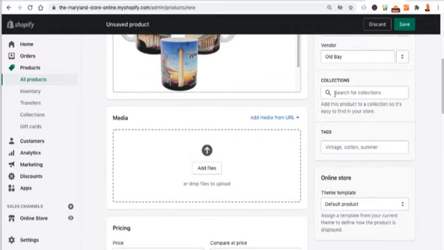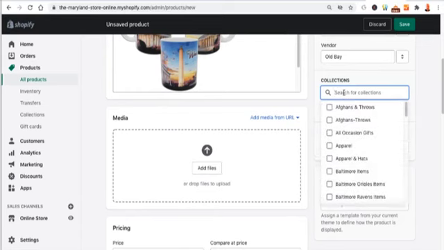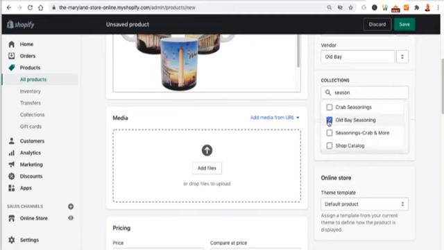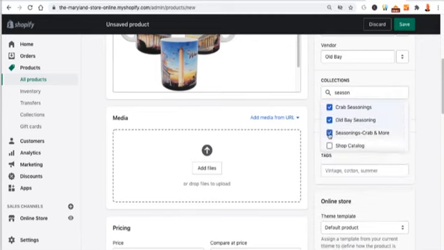So I want to put this under a couple of different collections. I want this product to show under different categories, collections, etc. So I want it to show under seasoning. So Old Bay seasoning. I want to show crab seasoning, crab and more. So now I don't have to go into each of those collections and assign the product, right? So I just assigned all this product to all 3 of these collections.